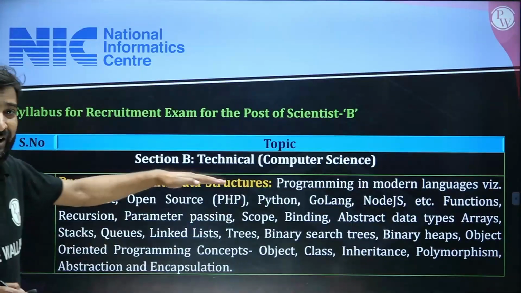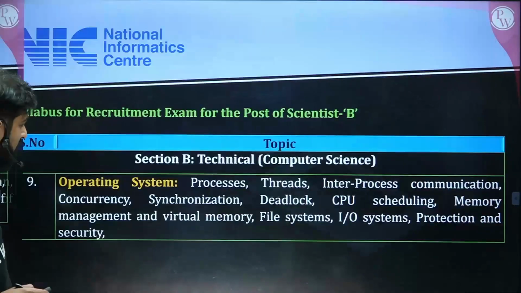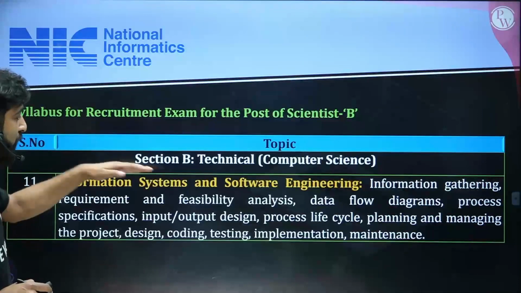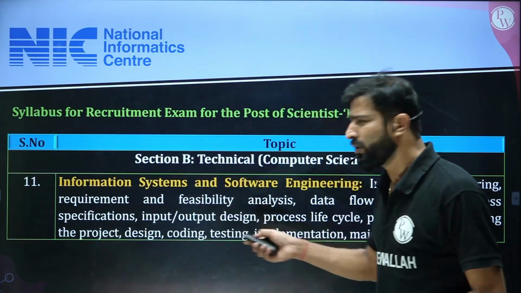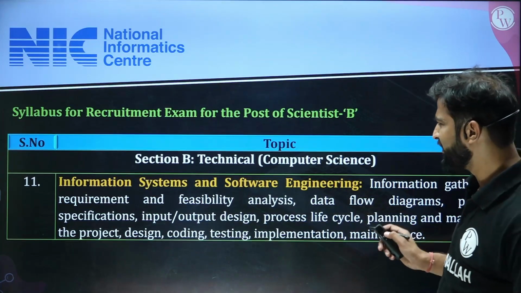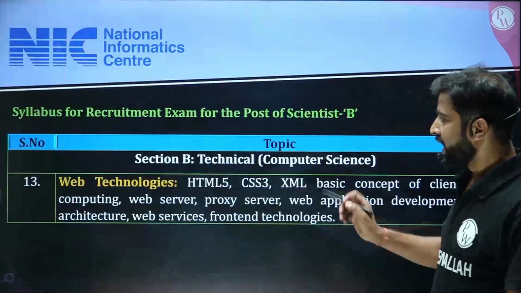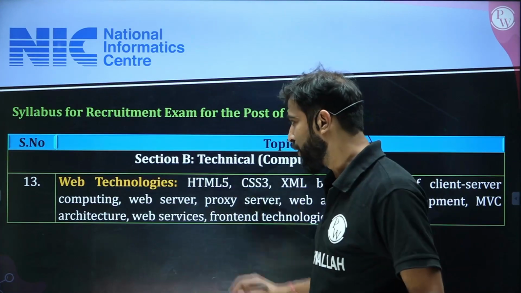Next one is programming and data structure. Next one is algorithm. Next, compiler design. Next, operating system. Then database management, DBMS. Then information system and software engineering. This is apart from the GATE you have to study, but this is not that difficult. It is a very simple topic. After that, computer network. After that, web technology. This is also not in the GATE syllabus. You have to study this topic also.